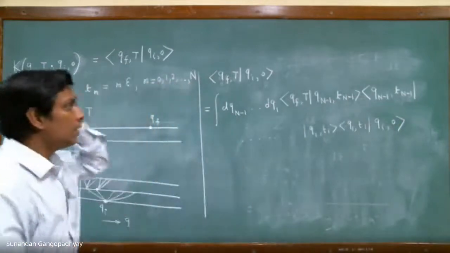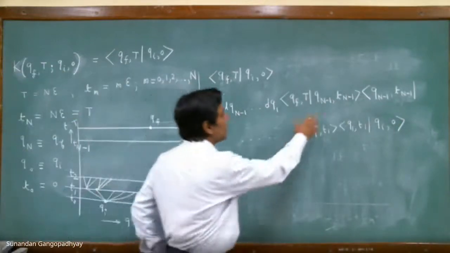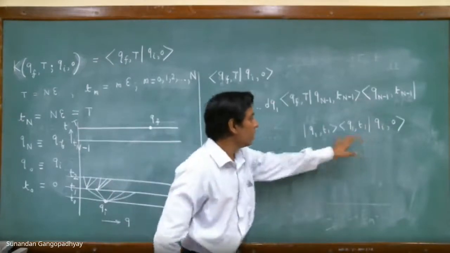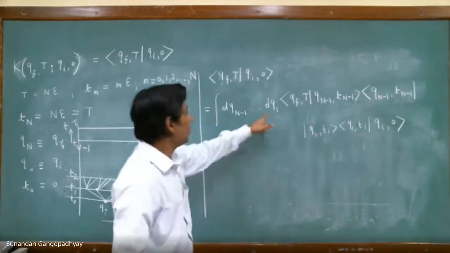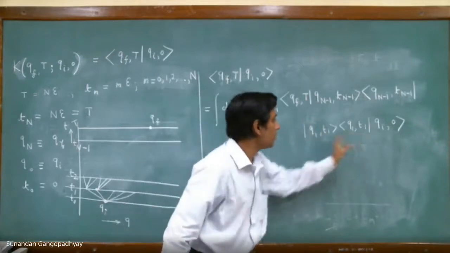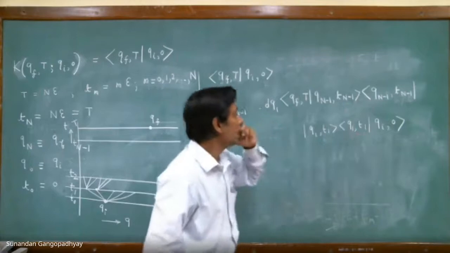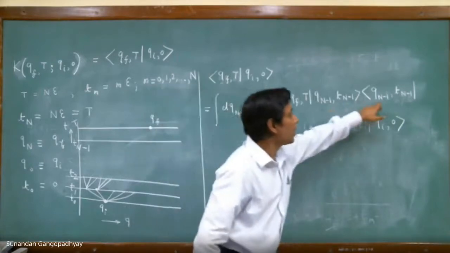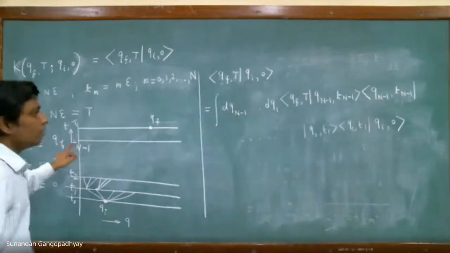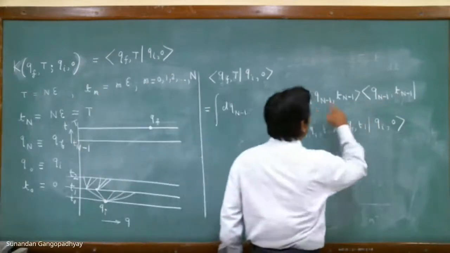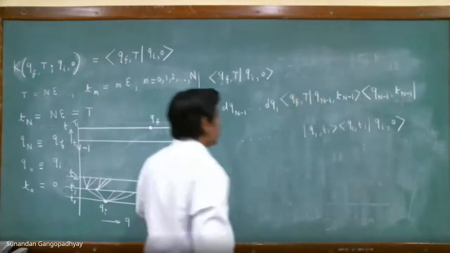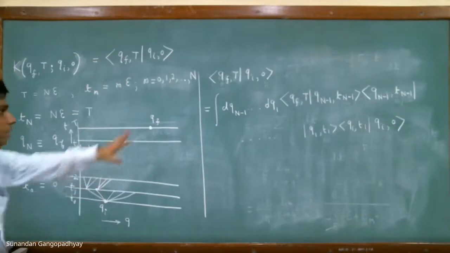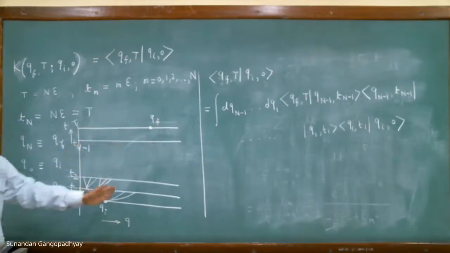So what we have done is we have inserted a complete set of states at each time slice. At the time slice t1, there is a complete set of states. So dq1 times this thing, this is basically identity. Then we have q2 t2 and so on. And at the last time slice, which is t n minus 1, we have inserted a complete set of states, which is qn minus 1. So this is also identity. So this picture basically boils down to the following expression.